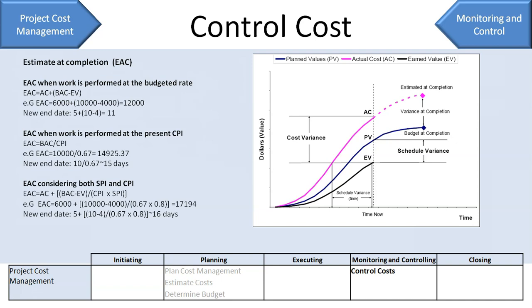In a similar way, we can also calculate our variance at completion. Variance at completion is whatever budget at completion you have planned minus your new estimate at completion based on whatever assumptions you take. So this earned value management will give you a clear picture of your schedule and cost performance, and it will also help you to forecast your work so that you can take the right decisions at the time and you don't fall short of schedule or manpower at the end of the project.